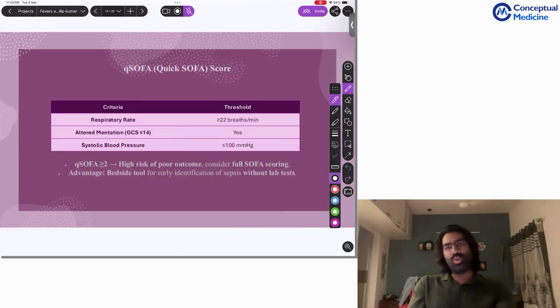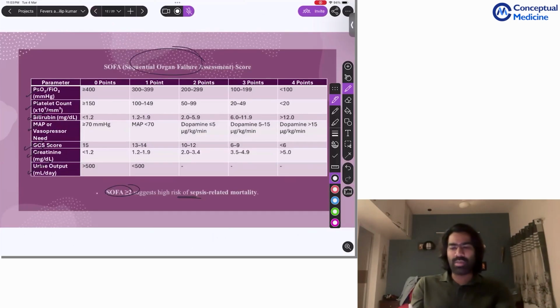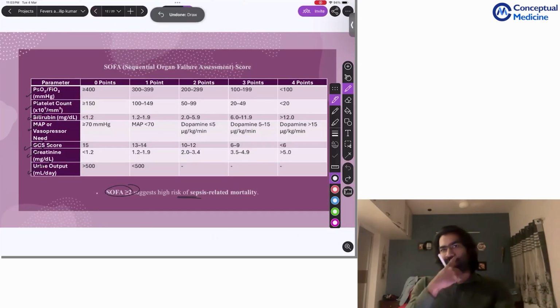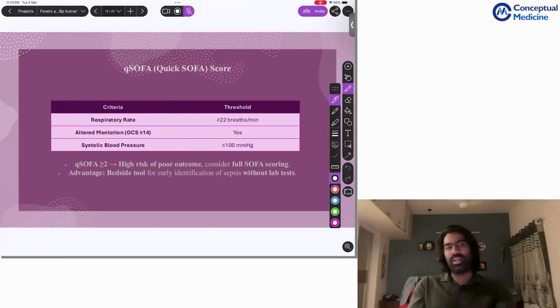Then we have a newer tool called the qSOFA score, because the SOFA score can be used only in ICU settings because it's really difficult to use in emergency. But most of the time, sepsis and severe sepsis have to be diagnosed in the emergency situation, in the ER itself. That's why there has been a qSOFA score. What is the qSOFA score? It's going to include only 3 parameters: respiratory rate, mental status, and systolic blood pressure. If the respiratory rate is 22 or more, the GCS is less than 15, or the systolic BP is less than or equal to 100, and you have at least 2 of these, then you can see high risk of poor outcome. So in these patients, you can consider doing a full SOFA scoring.